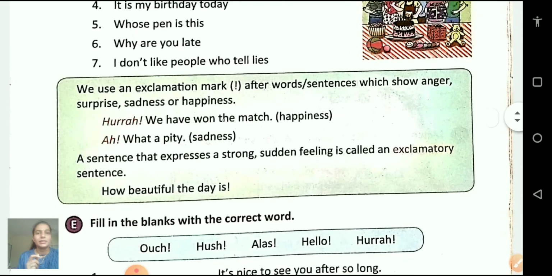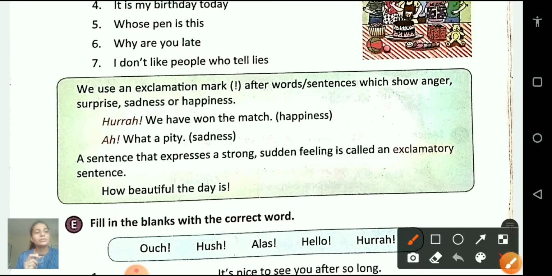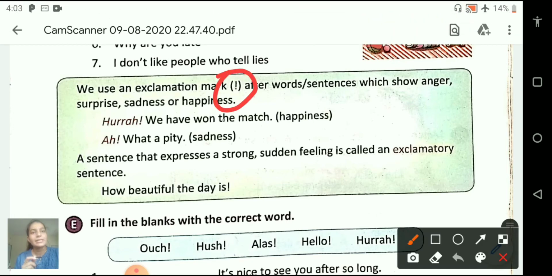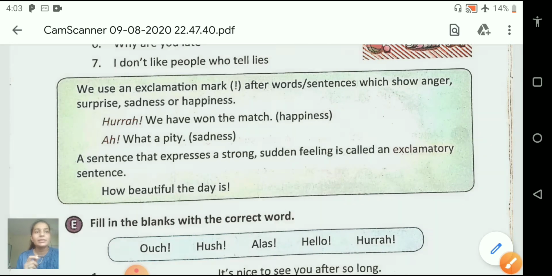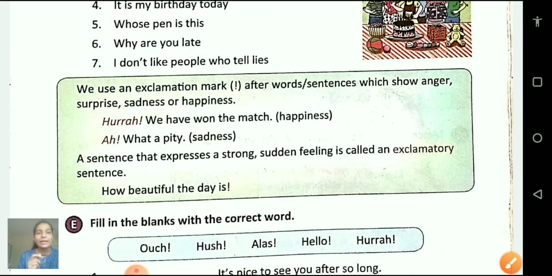Now the next. We use an exclamation mark. You can see here students, this is an exclamation mark. We use it after a word or sentence which shows anger, surprise, sadness or happiness. It means the sentences which are expressing our feelings are called exclamatory sentences.